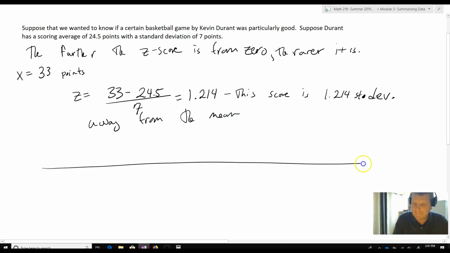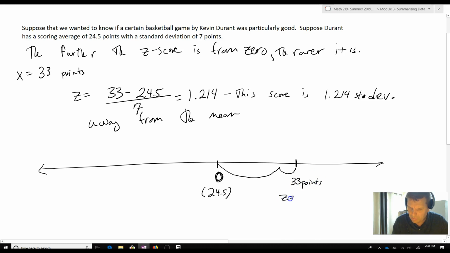If I imagine, and this is exactly how this works, my mean is at 0. In this case, that's a score of 24.5 points. And I'm going to go one standard deviation over, and then a little bit less than a quarter, 0.214, and then this here is 33 points. That's the equivalent of z equals 1.214.